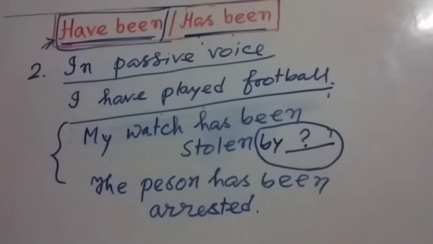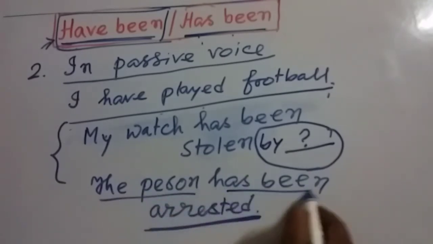The person has been arrested. Actually, my dear friends, we all know where the term is there, arrested. Arrest is the verb. Obviously, it is done by the police. But this is not so important here. That's why we have not used this one. So the person has been arrested.